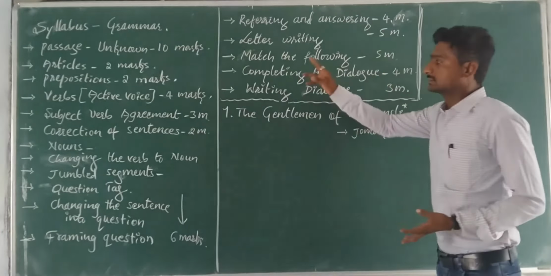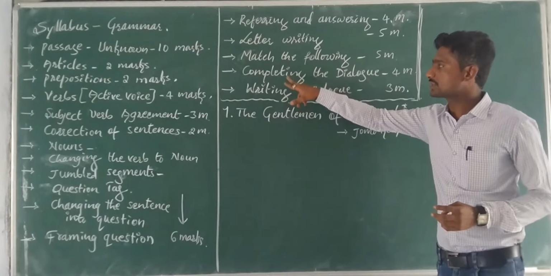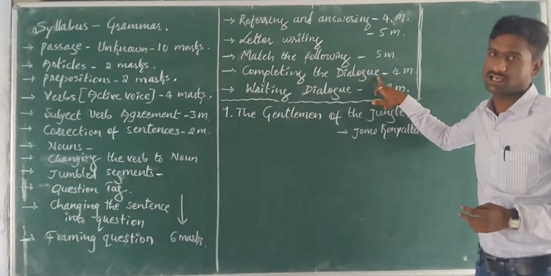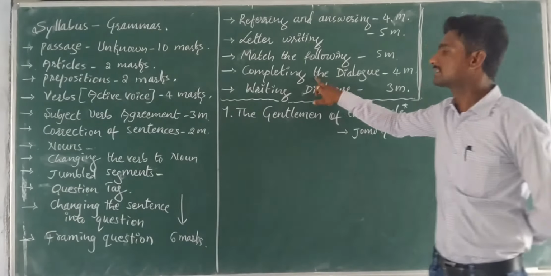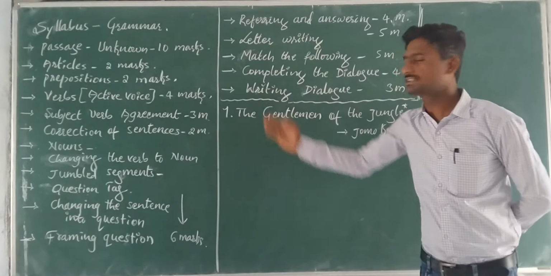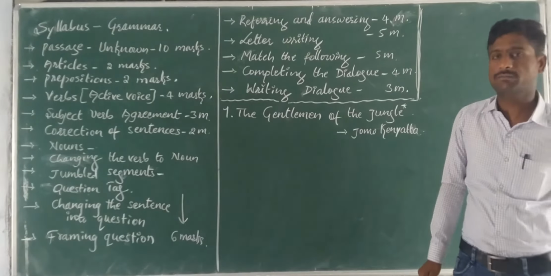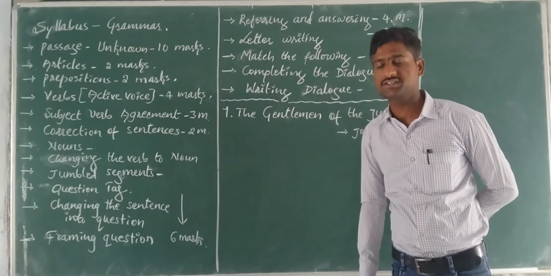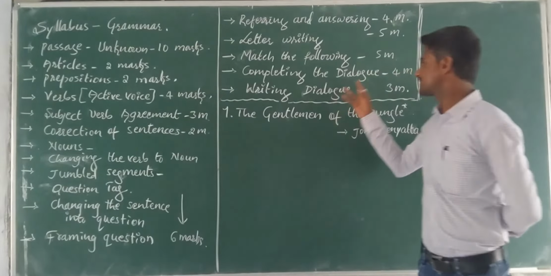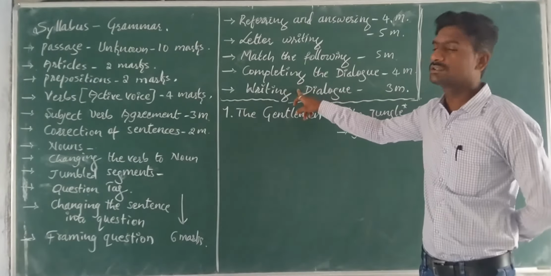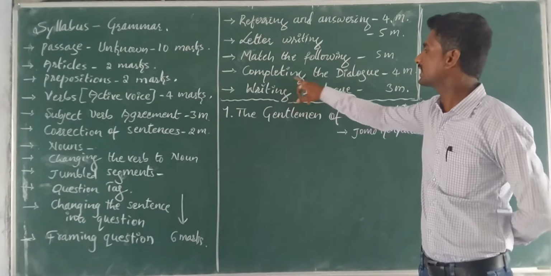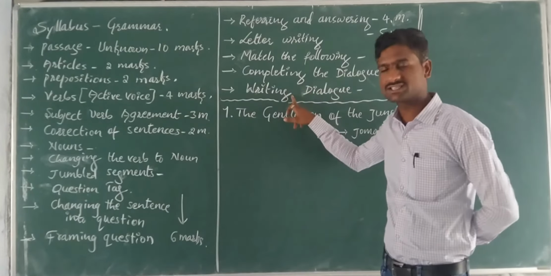Okay, see, the next concept of your grammar portion is completing the dialogue. And the concept of completing the dialogue carries 4 marks. And the last concept of your grammar portion is writing the dialogue. It carries 3 marks. My dear students, there is a small difference between completing the dialogue and writing the dialogue.